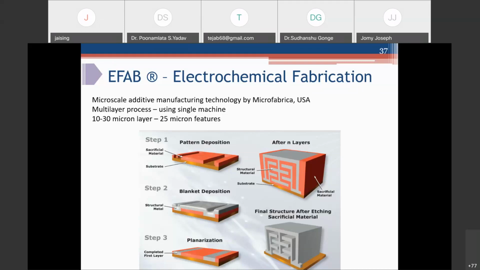And this process is repeated multiple times to form this 3D structure. Once you get rid of this sacrificial material, you get a very complex final shape, and this can be used as your final device. And this kind of device doesn't need any assembly.